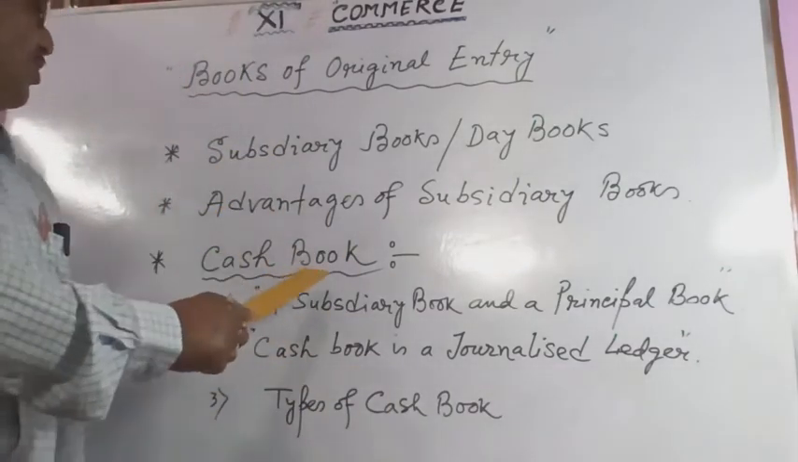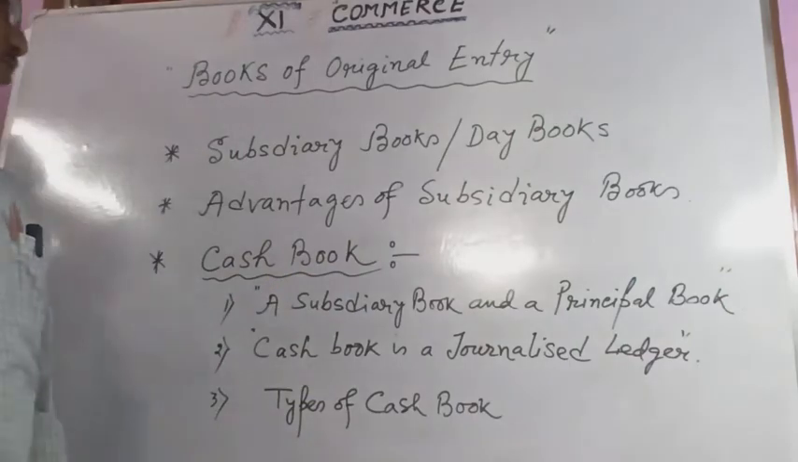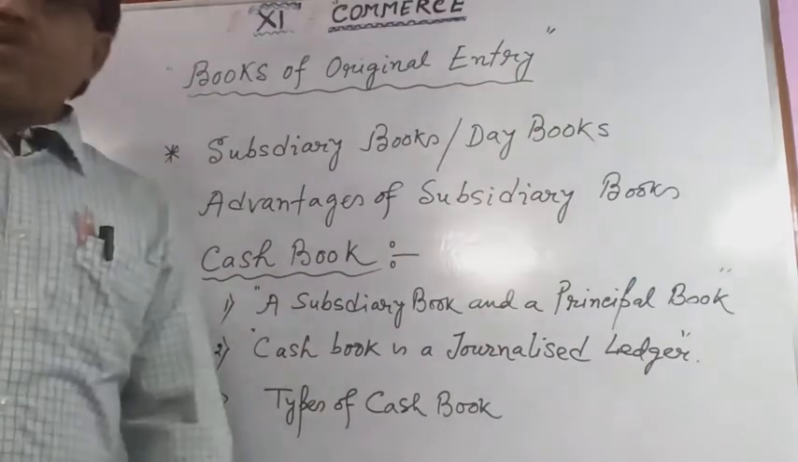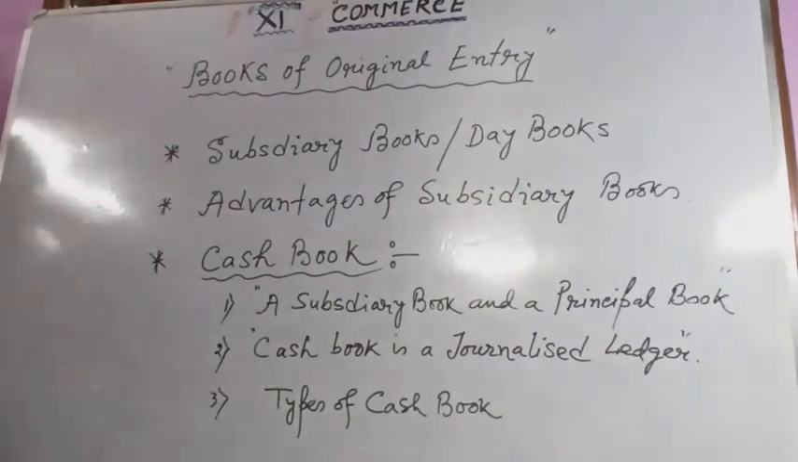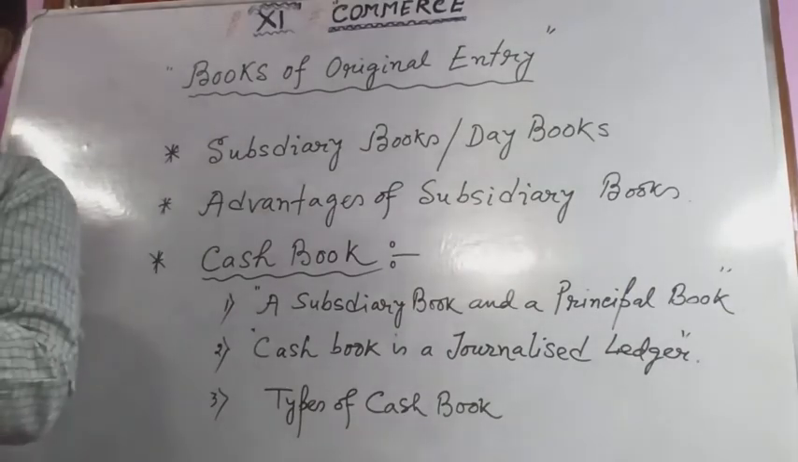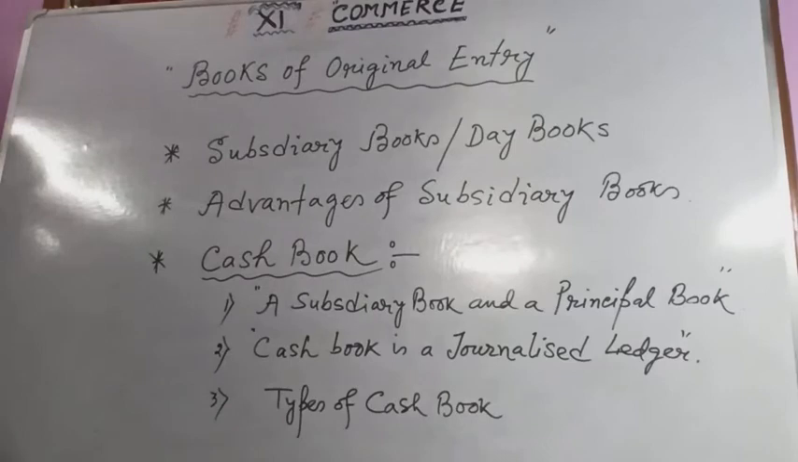Now next we discuss the cash book. What is the meaning of cash book? Only cash transactions are recorded, only cash transactions. That means business transactions are of two types, cash transactions and credit transactions. Credit transactions are not recorded in the cash book, only cash transactions are recorded in the cash book.